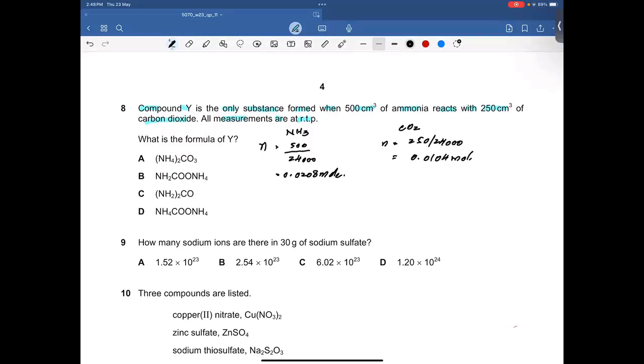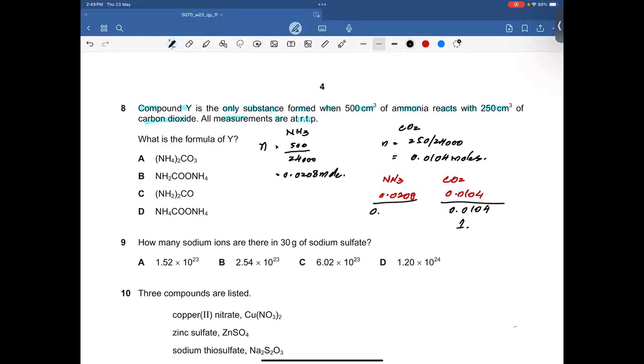Now what we can do is that we have ammonia and we have carbon dioxide. Take out the simplest ratio by dividing by the least value. That's what we have done in the empirical formula. All right. So 0.0104 would be the least value, so it's going to be 1.